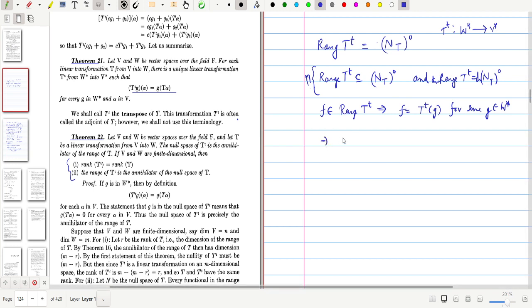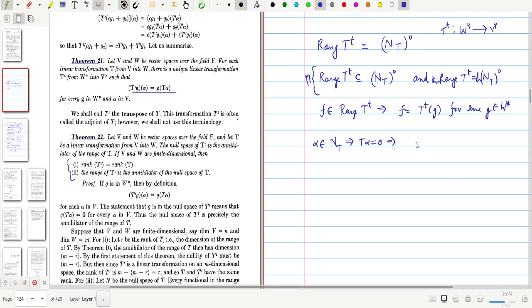So we will prove that this F is a member of the annihilator. How will you prove an element is an element of the annihilator? It must annihilate every element of the null space of T. So we choose alpha from the null space of T. We know that this implies T alpha is 0.